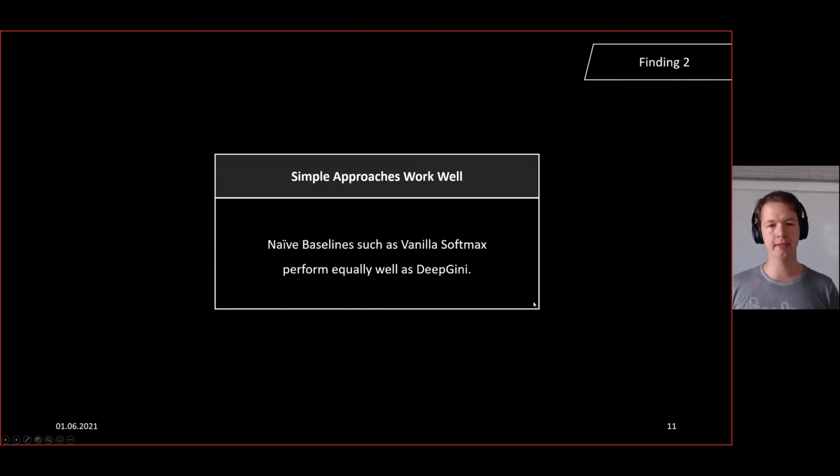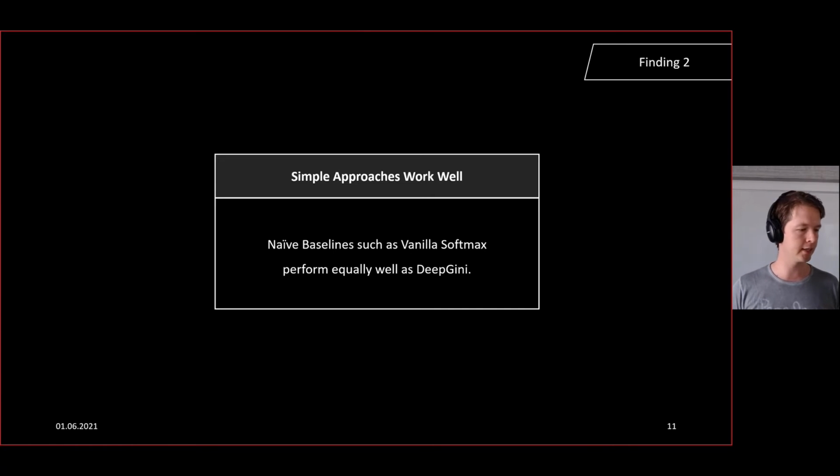But then we find that the other simple approaches that we included, the softmax-based ones, like just vanilla softmax, where we take the predicted probability, which isn't a good probability estimate, turn out to be a very good test prioritizer and very good guidance for active learning. We found that such a naive baseline as vanilla softmax performs equally well as Deep Genie.